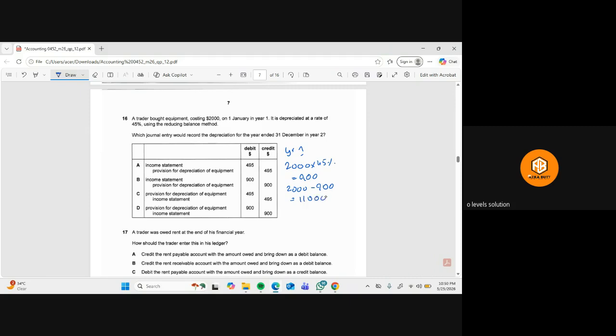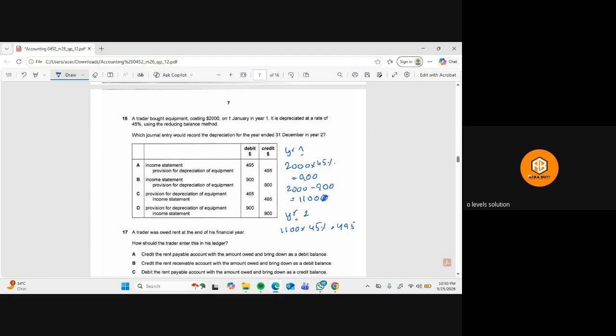The book value is 1100. Okay. Then in year two, now we will multiply this 45% with the book value because this is the reducing balance method. So this is like 495.